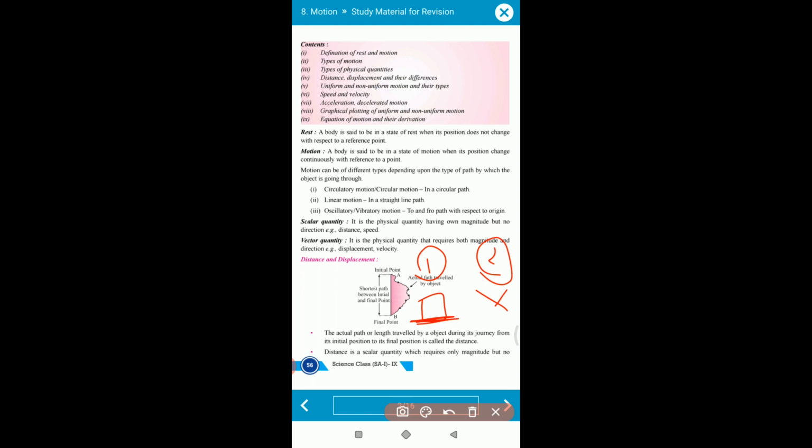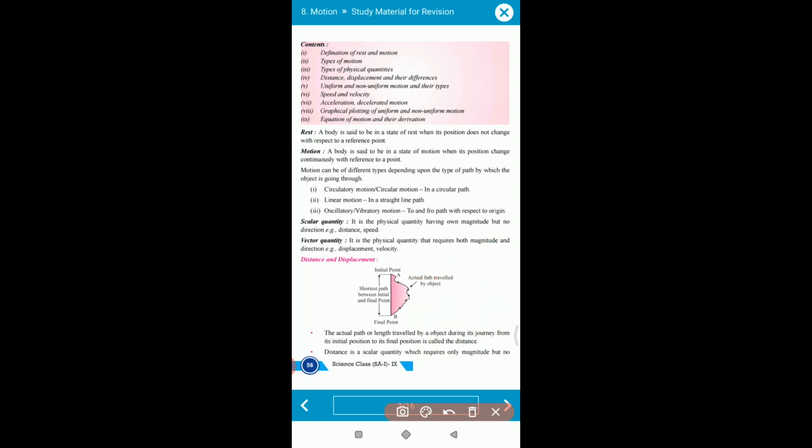When a body is not changing its position with respect to some time or reference point, we say that the body is in a rest condition. This is the definition of rest.